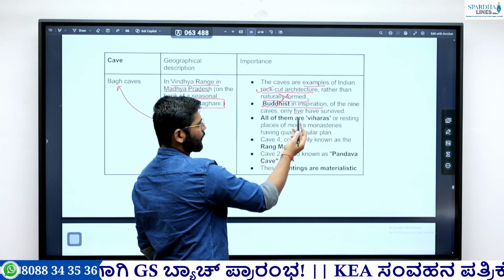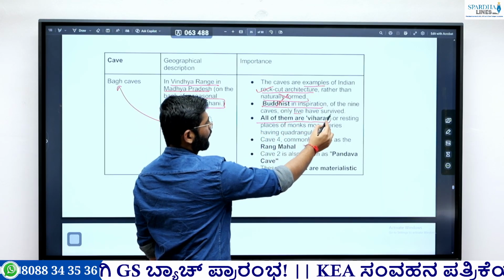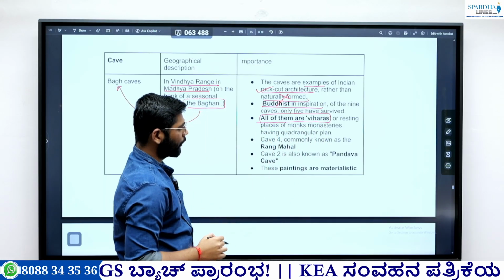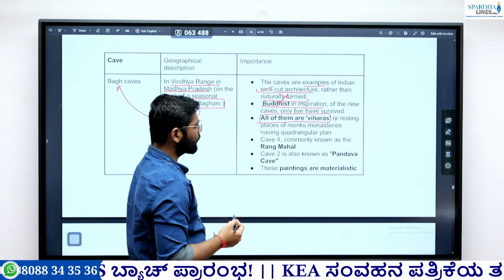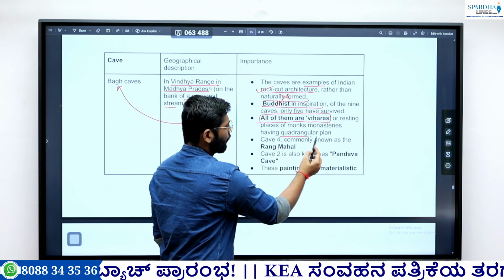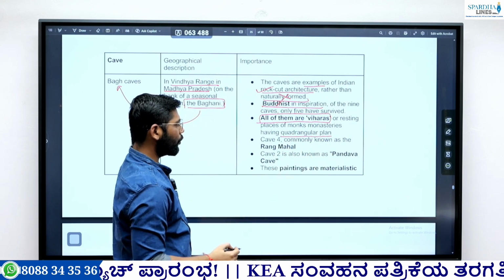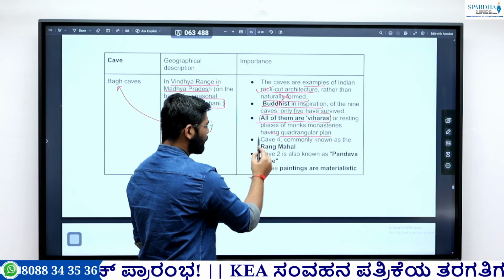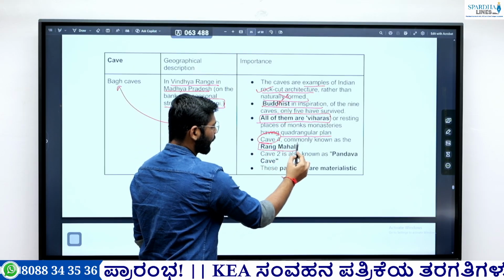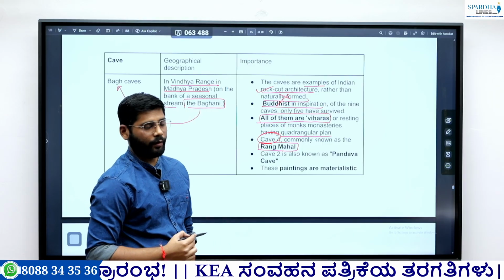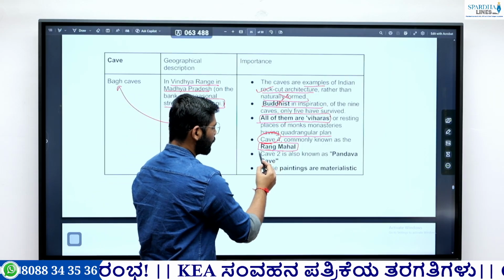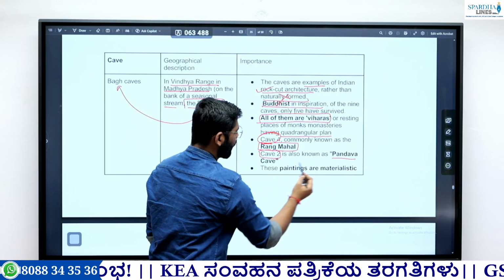Only 5 have survived. All of them are viharas. Important fact: viharas are the resting place for the monks, and they have a quadrangular plan. Okay, an important feature is cave number 4. It is famously known as Rang Mahal. So this is the important thing. Then cave number 2 is famously known as Pandava cave.